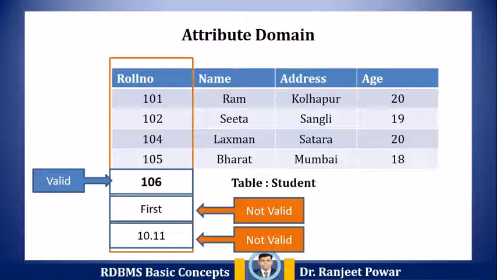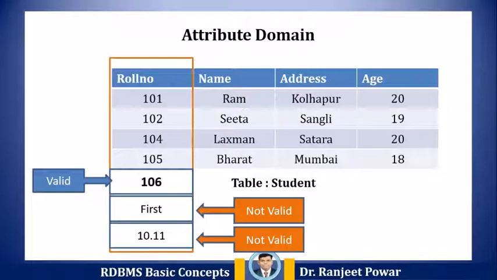For example, a domain of month of year can accept January, February up to December as values. A domain of dates can accept all possible valid dates, etc. We specify the domain of attributes while creating a table.